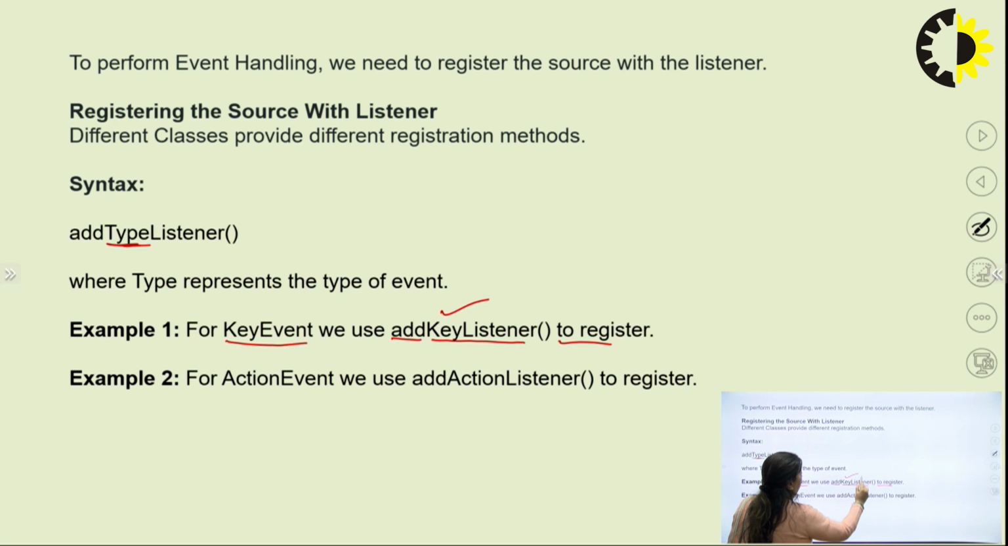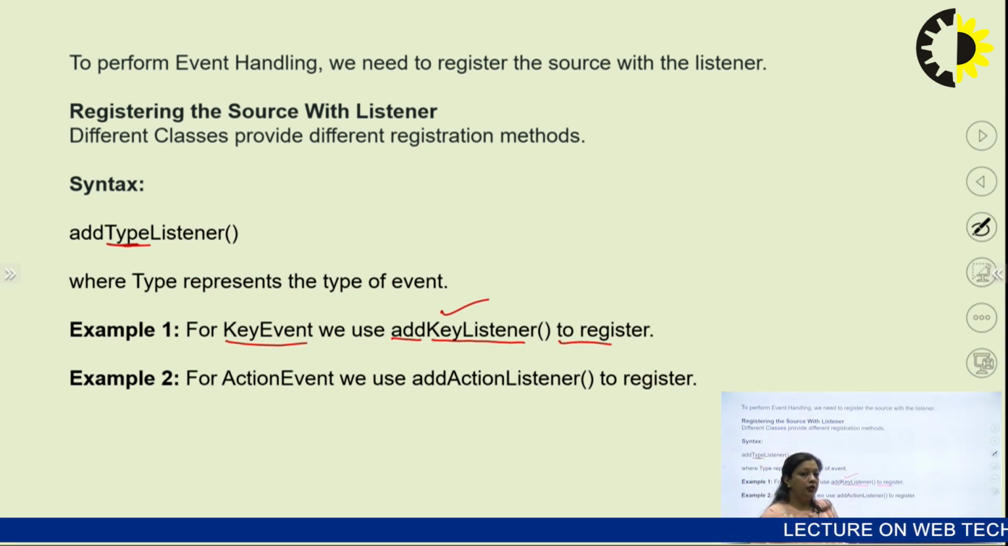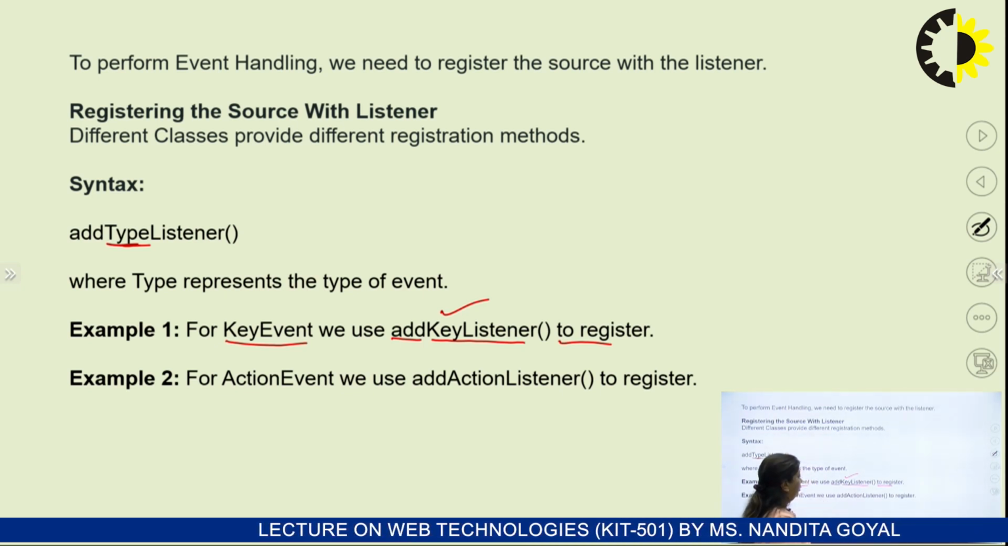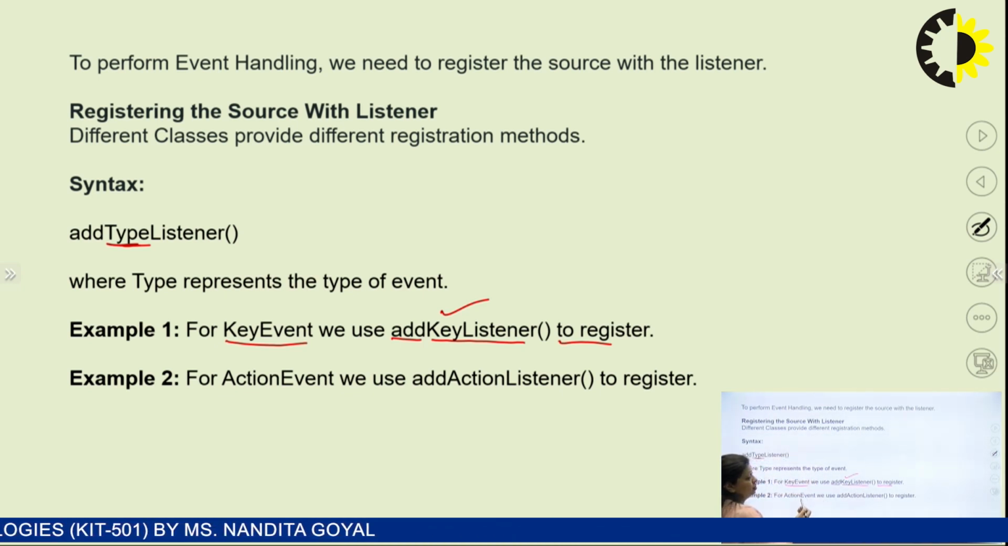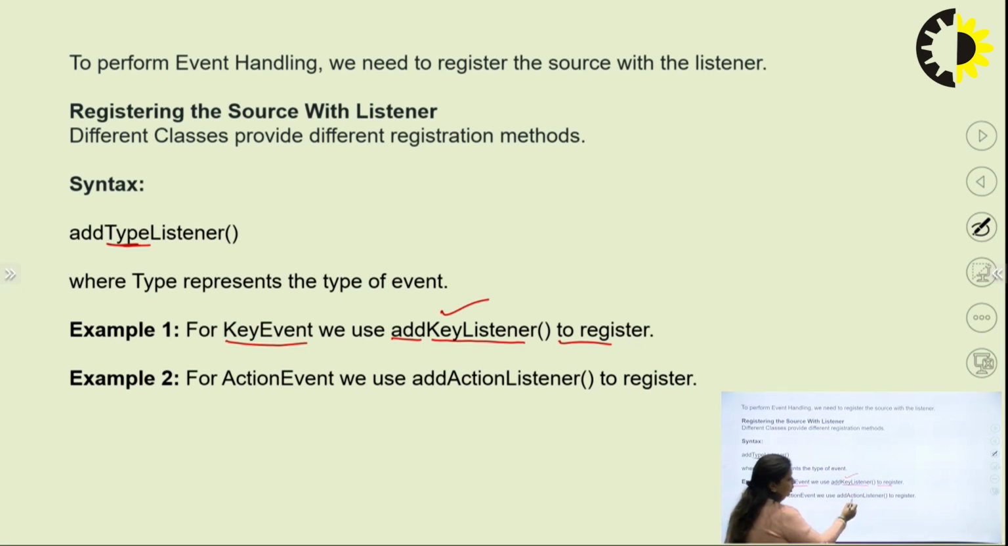So this will register the source to the listener interface. The second example which we have is for an action event. Action event is basically generated whenever we click a button or use a menu list. For both of these, we have to register the source with the action listener interface. So we'll use addActionListener, where ActionListener is the name of the interface, to register. The general syntax for this is add type listener, where type depends upon the type of event which we are trying to handle.